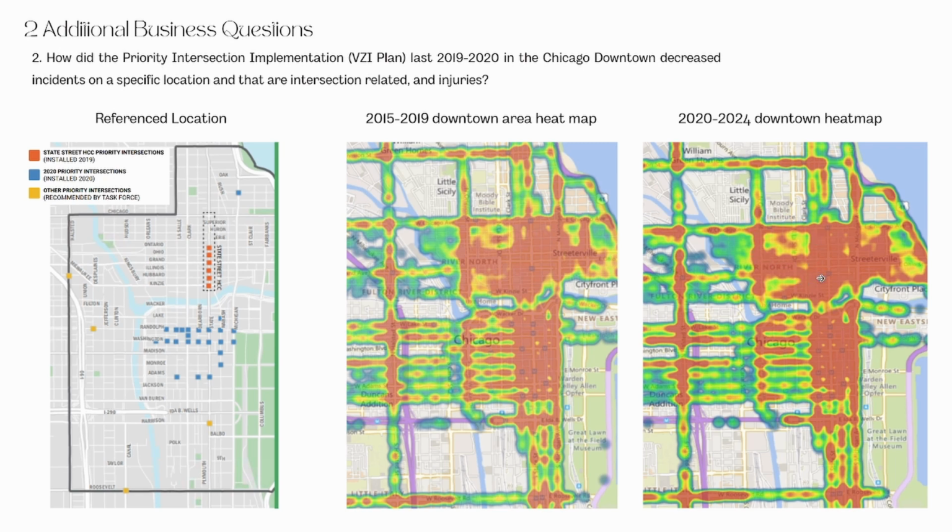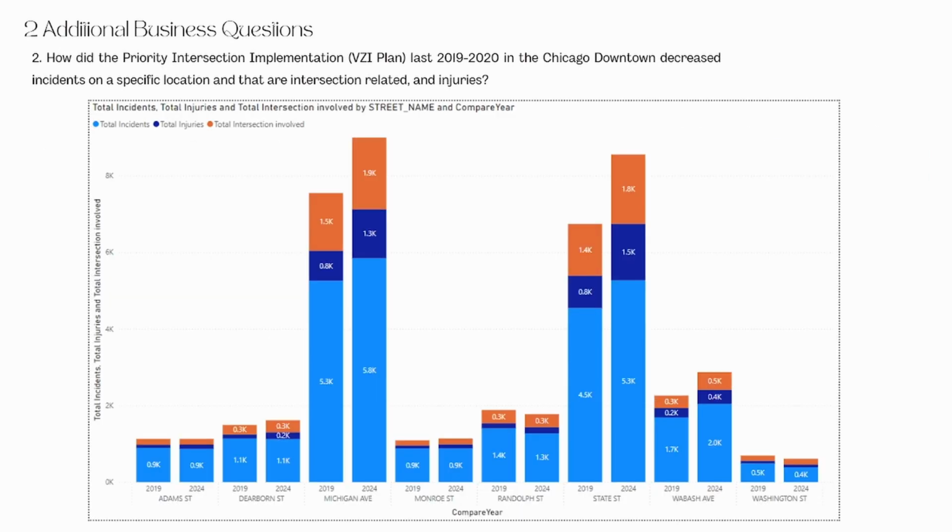remain unchanged. If we make it into a graph, we can see the specific streets with the total incidents, total injuries, and total intersection involved. We can see that Michigan Avenue and State Street have the highest number of incidents.